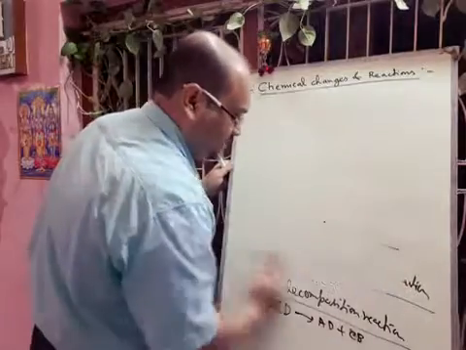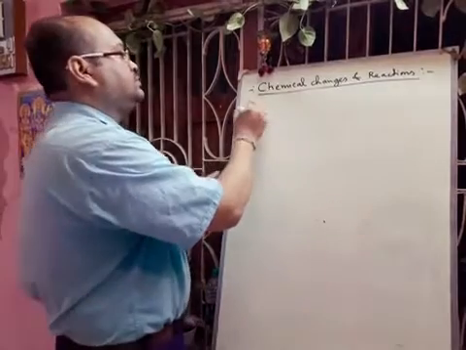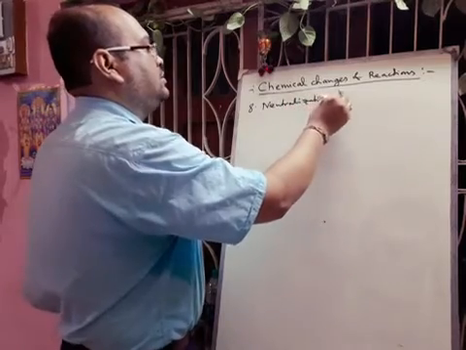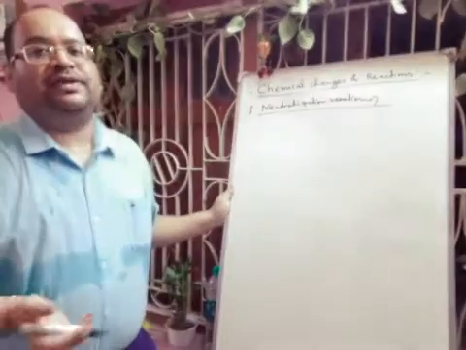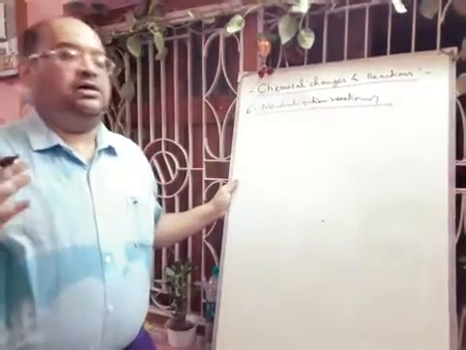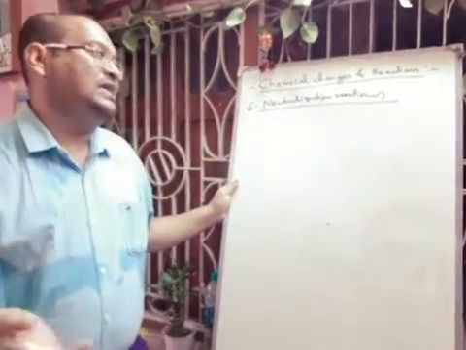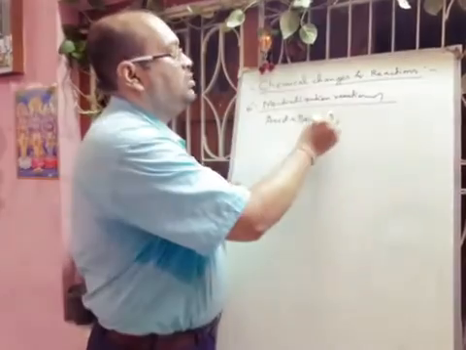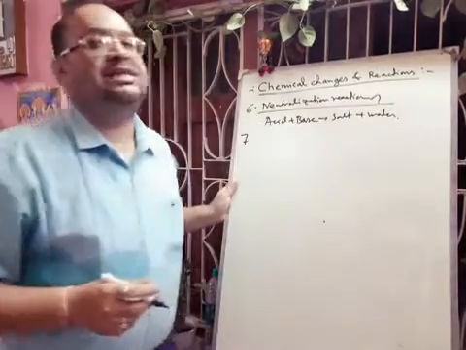This type of reaction are called neutralization reactions. Suppose if you add some acid and base, what will happen? That is number 6, neutralization reaction. If you add some acid and base, definitely it is exothermic reaction, there will be formation of salt and water. So acid is reacting with base, forming salt and water. So these are called neutralization type of reaction.